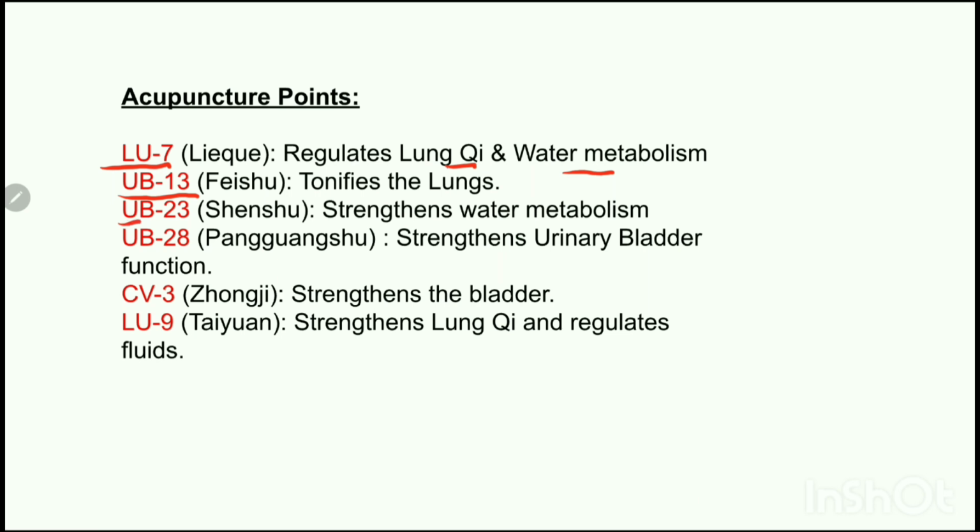We can use UB23, which will strengthen the water metabolism. It will also support the kidney-bladder system to eliminate excess fluids. We can use urinary bladder 28, which will strengthen the urinary system, clear the dampness and support urination. We can use conception vessel 3, which will strengthen the bladder and help with frequent urination and damp accumulation. We can also use lung 9, which will strengthen the lung chi and regulate the fluid.